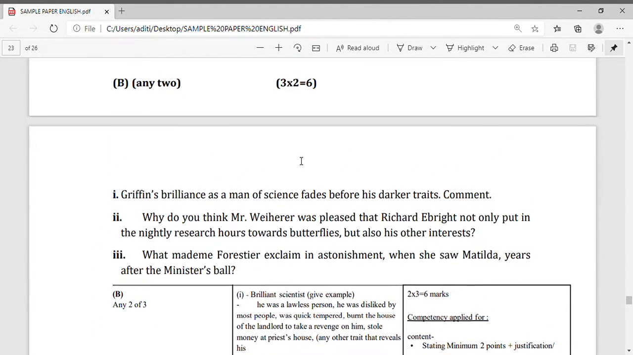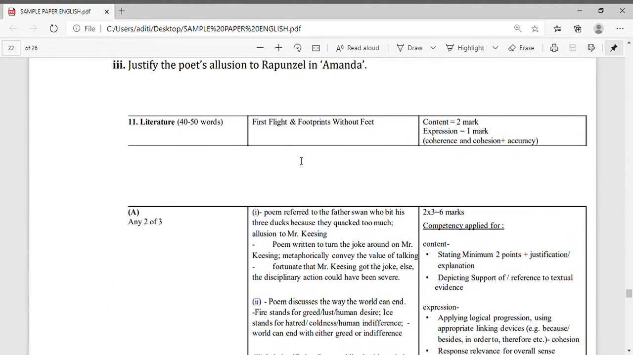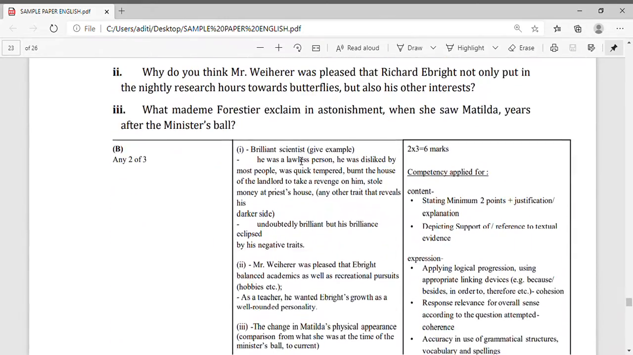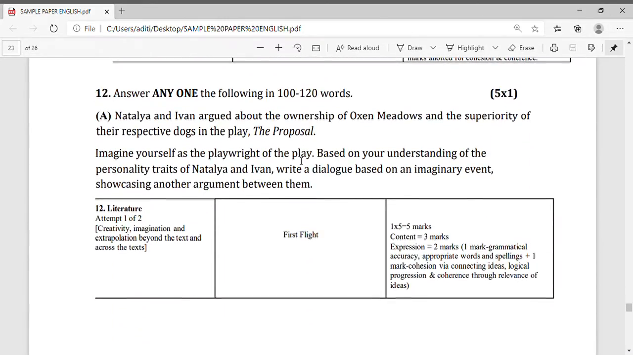And what is the marking scheme for this question? You can see here for content 2 marks and for expression 1 mark. Question number 11. Now come to question number 12. It is of 5 marks. It is a long answer type question. Answer any one of the following in 100 to 120 words. It is of 5 marks.